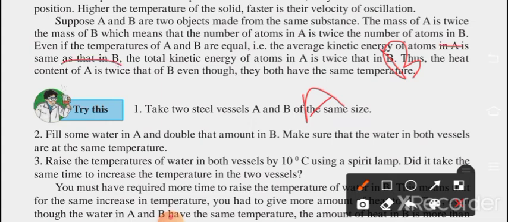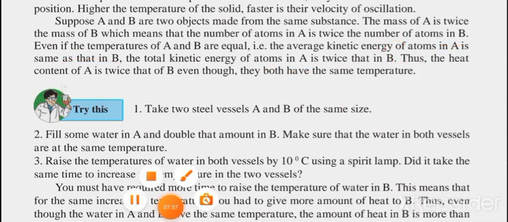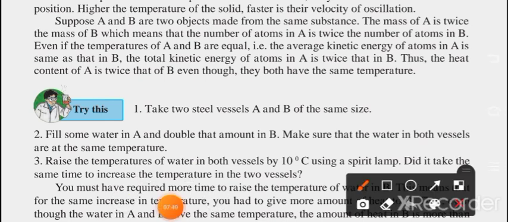But the total kinetic energy of A is twice that of B, because A has double the atoms of B. So we can say the heat content of A is twice that of B, even though they both have the same temperature.